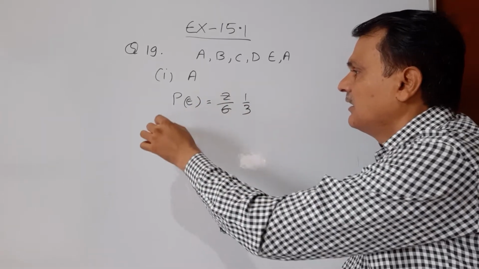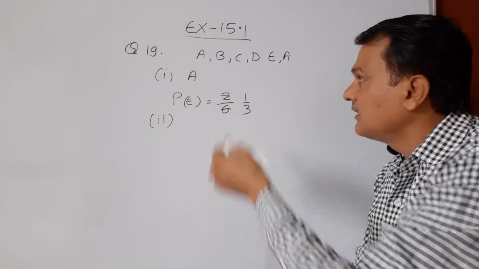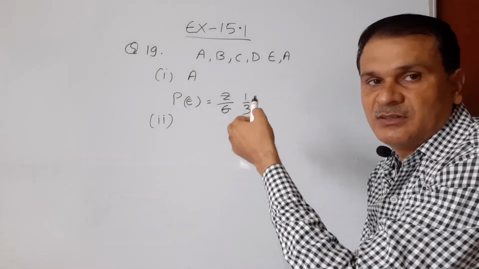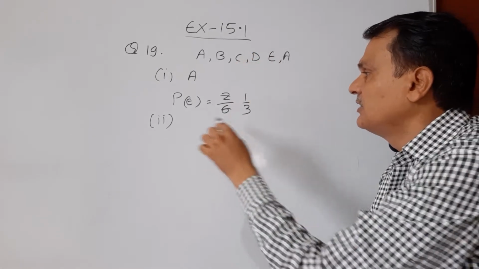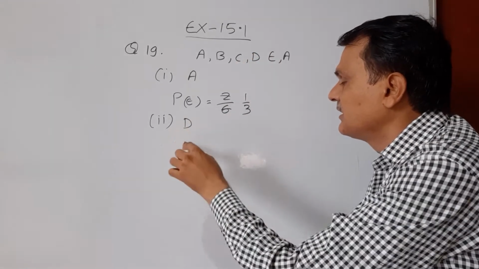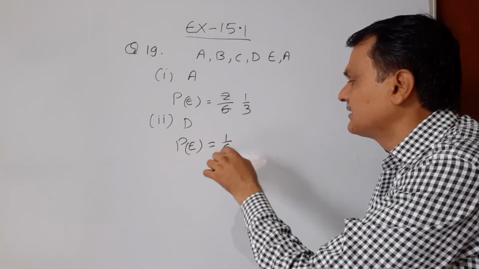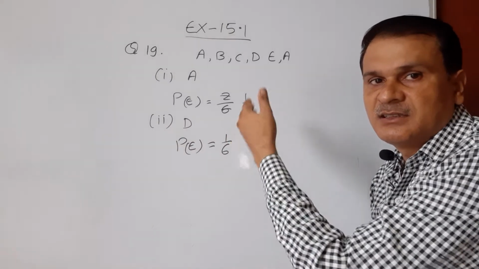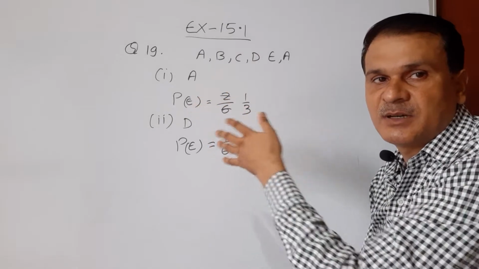And in the second part we have to find the probability of getting D. There is one outcome favorable to D. So the probability of getting D is 1 out of 6, and this probability is 1 upon 6. And this is the answer of question number 19, first and second part.